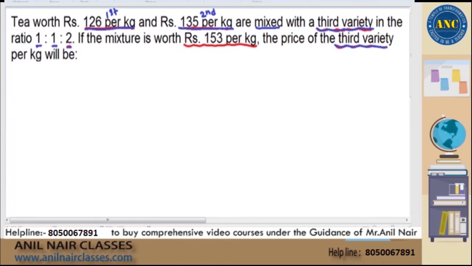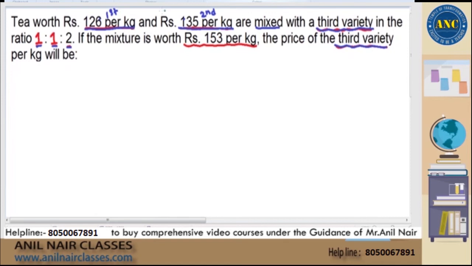Now the third variety is something which we get later on, but the first and second varieties are already known as 126 and 135. Observe carefully, it is given that the first and second varieties are mixed in the ratio 1:1. I hope it is clear. 1:1 is nothing but equal ratio, right? That means the first and second varieties are mixed in equal ratios.